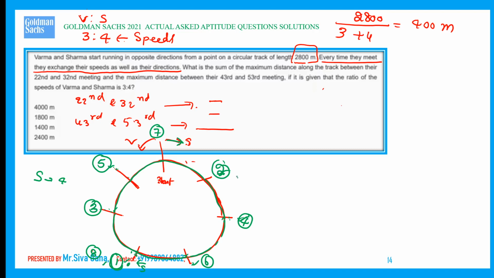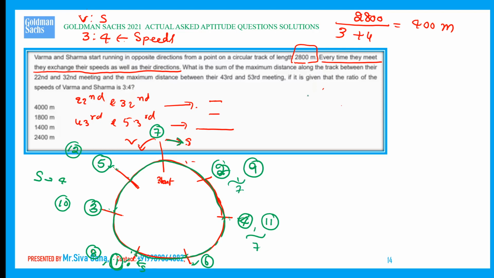Now this is the next meet, and the next meet, like this. If you see the 1st and 8th meet, or the 2nd and 9th meet, the difference is 7.